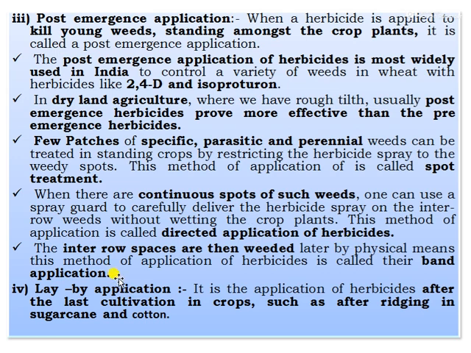The inter-row spaces are then weeded later by physical means. This method of application of herbicide is called the band application. That is, continuous spots of such weeds are called directed application. Where inter-row spaces are weeded, it is called band application. Or the few patches of specific parasitic or perennial weeds can be controlled with the herbicide spray called spot treatment. These are the three categories which were included in post-emergence application of the herbicides.